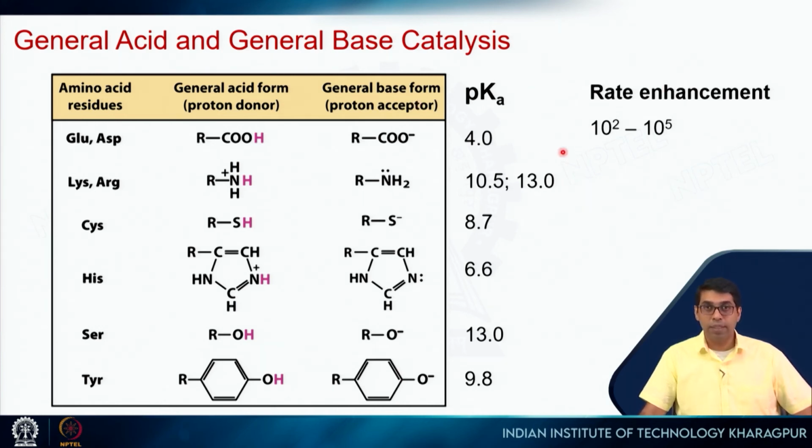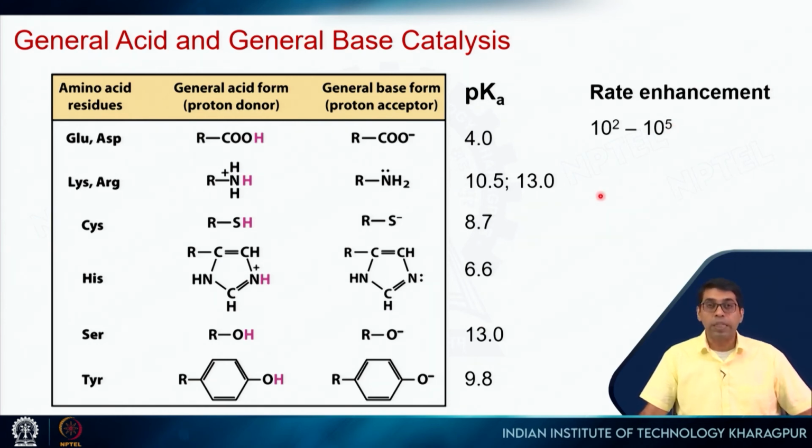And this type of catalysis, the general acid base catalysis, can result in another 100 to 100,000 rate enhancement. So, let us say we have binding energy, stabilization of the transition state. Together they provide us 10 to the power 7, and then this acid base catalysis provides us another 10 to the power 5. So, together they can give us 10 to the power 12 rate enhancement.